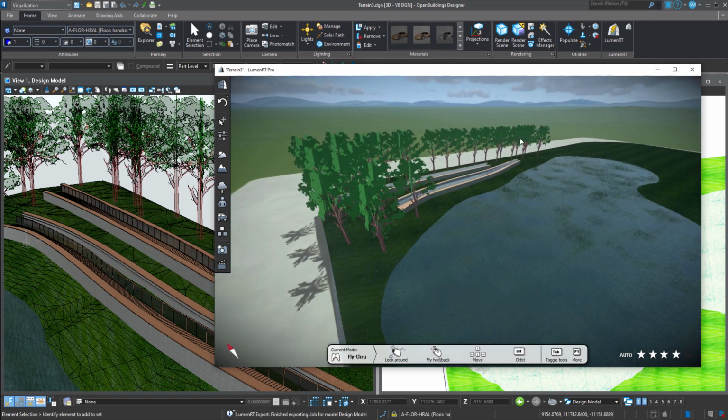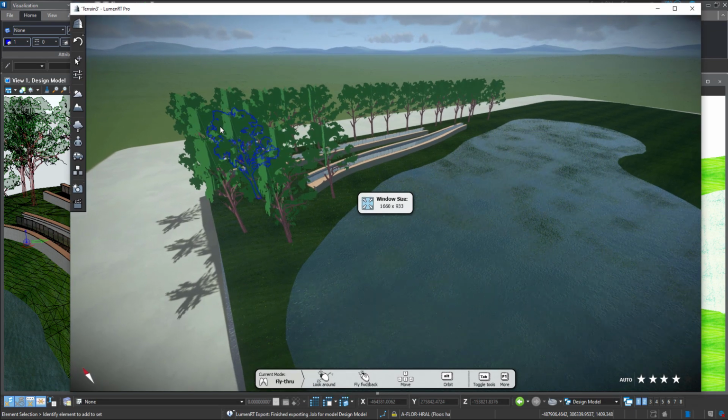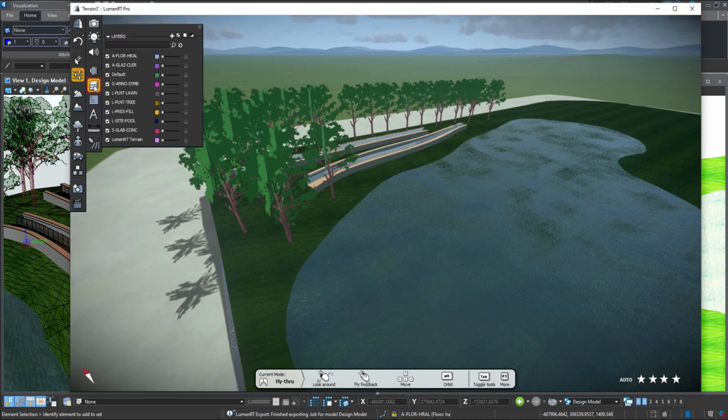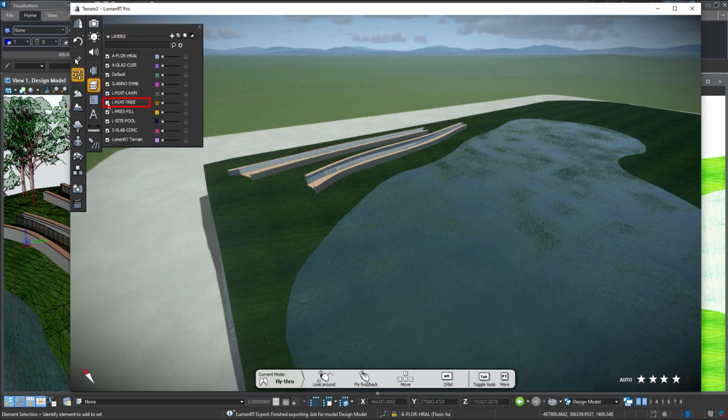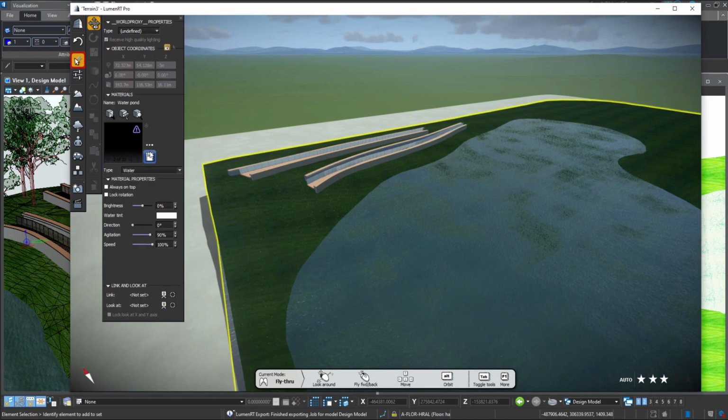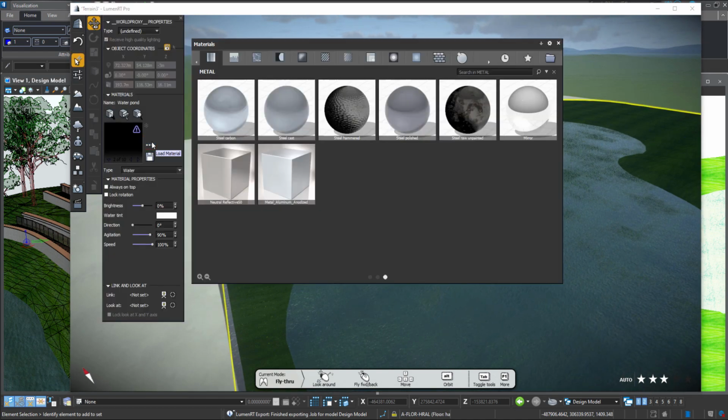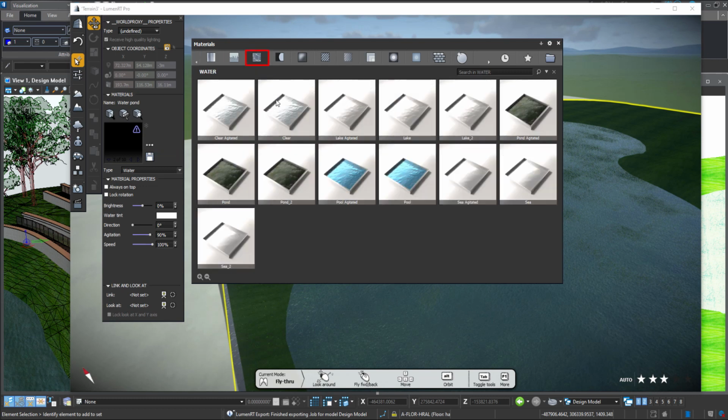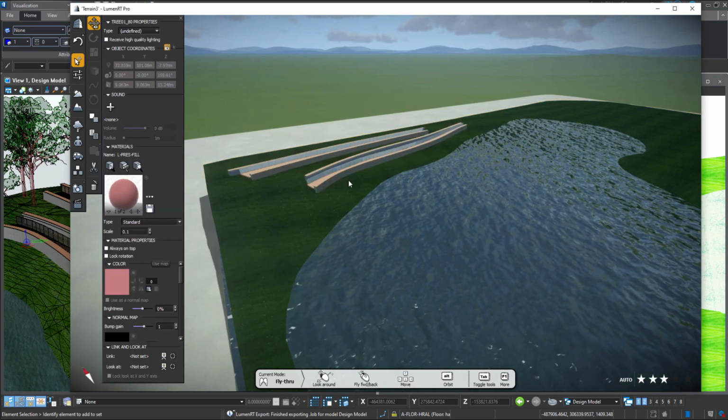And first things first, let's turn off concept trees there. We're going to add some much better trees, more suited to real-time animation. So in order to do that, we'll go to layers and we can turn off our plant tree. Great. The second thing we might like to do is flash up a few of the materials here. So, these materials come from OpenBuildings. So what we can do is add some much nicer materials here. So we may choose one of the lake options there.